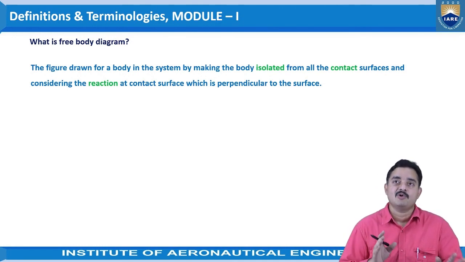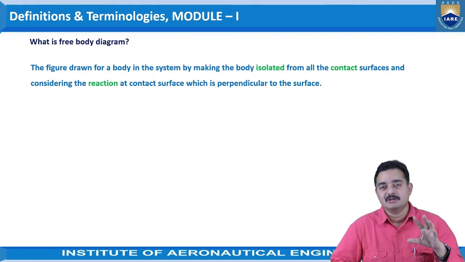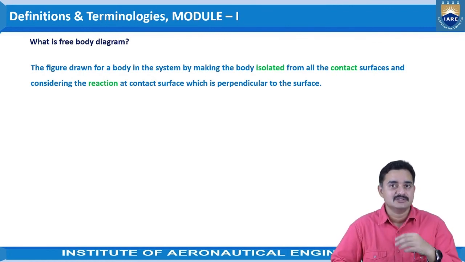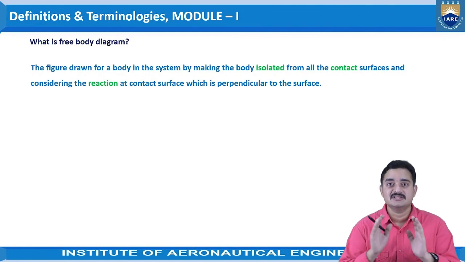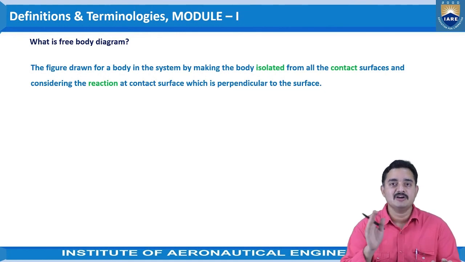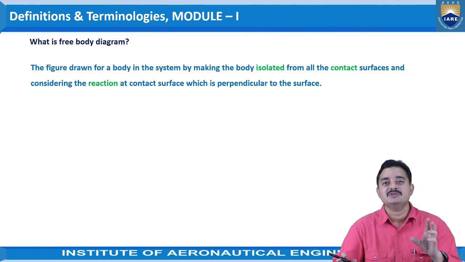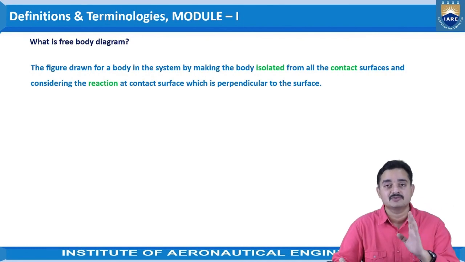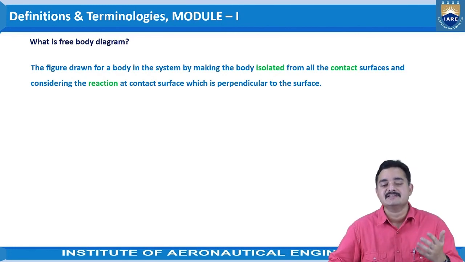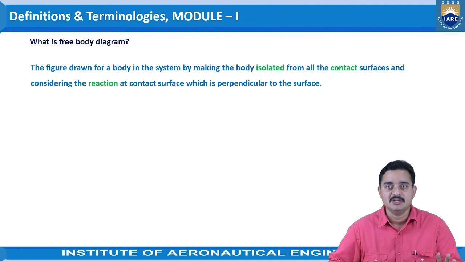Okay, so what we will do in a system, even though a number of forces are acting, all the forces will be shown in the figure, and if there are any supports to this body, we will remove all the supports and show the reactions. We will show the reactions because of those supports, and these reactions will be shown perpendicular to the body, or we can say the reactions will be acting normal to the body.